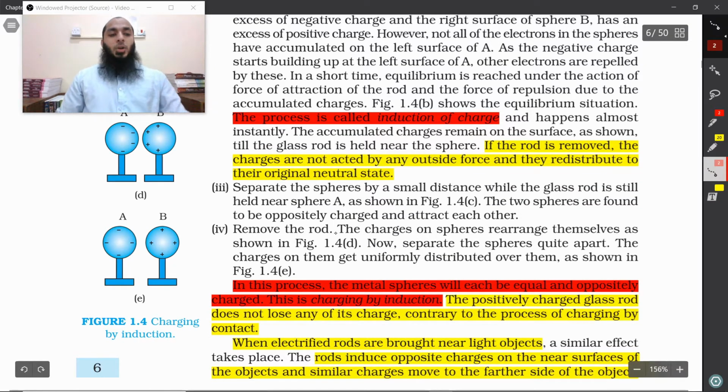Remove the rod. Now the rod has been removed here in this figure. When the rod is removed, the charges on the spheres rearrange themselves as shown in figure 1.4d. Now separate the spheres quite apart. The charges on them get uniformly distributed over them as shown in figure 1.4e.